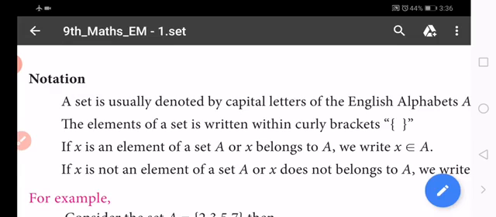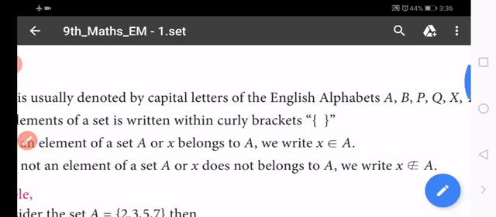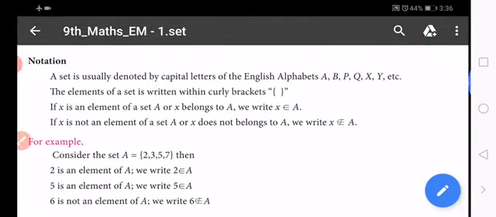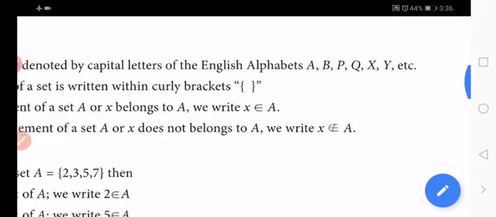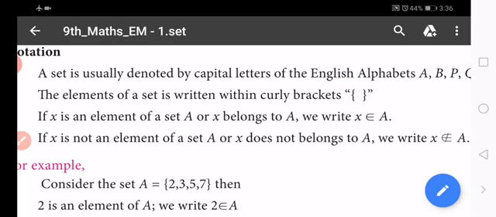A set is usually denoted by capital letters of the English alphabet: A, B, P, Q, X, Y, etc., up to A to Z. Each and every set we give a name: capital letter A equal to, B equal to, C equal to.